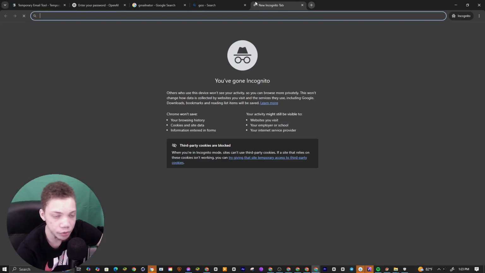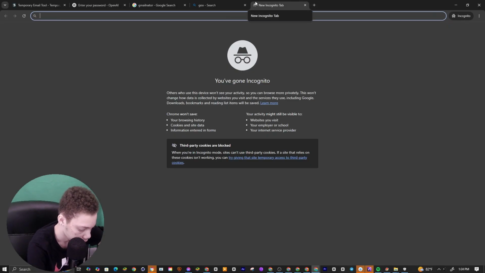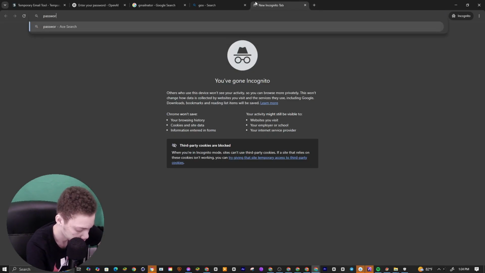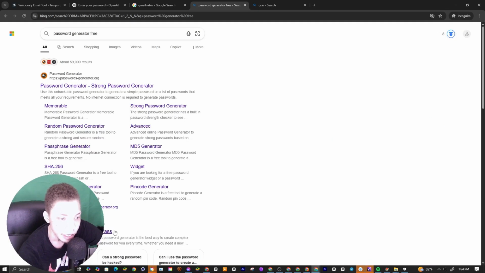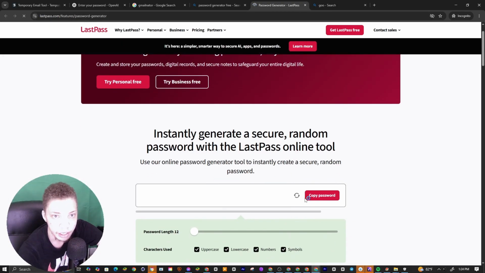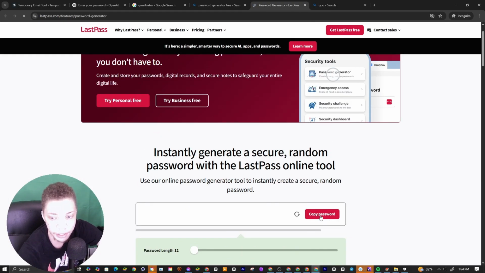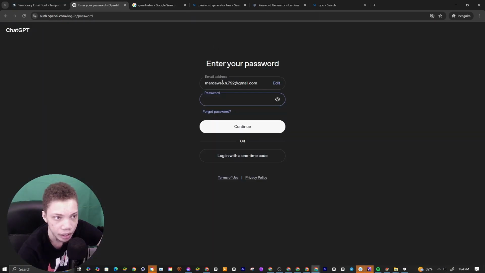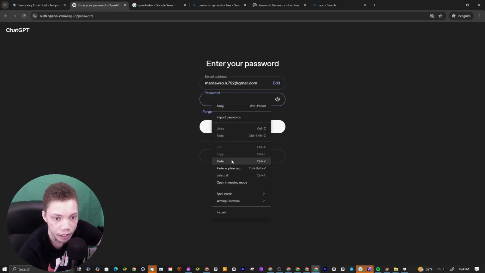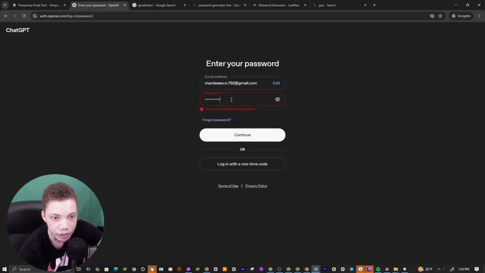All right, for the password generator, I'm gonna come over to this LastPass right here and copy this. It's free to use, it's free online. Yeah, I follow YouTube's guidelines. I'll paste this here and click continue. So this is an incorrect email address, so we'll go to continue again. Incorrect email address or password.